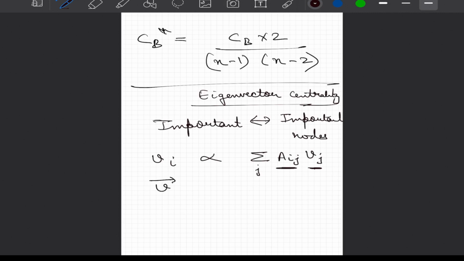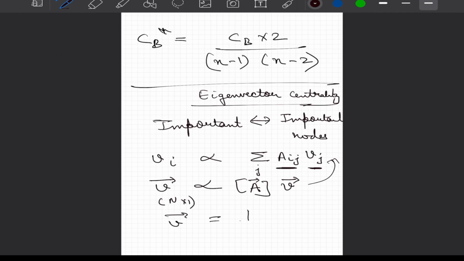Now if you have to write it in a vector notation, can you write it in a way that you take into account all the nodes at the same time? You can say that this V vector, which would be of size n cross 1, accounting for all the possible nodes present in the network, is proportional to the adjacency matrix multiplied by the V vector, because if you multiply them for each individual node, you will get the same result as the matrix multiplication.